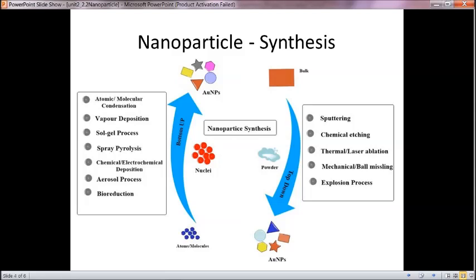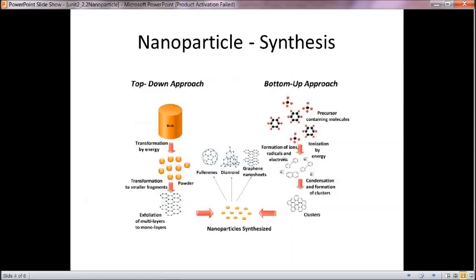So these are the synthesis methods for nanoparticles, and the bottom up and top down approaches are explained here. In the top down approach, bulk material is considered. Here transformation by energy is done to make it into powder. It can be broken, or pressure can be given, like that. Many processes are there, as we discussed earlier, and these are transformed into smaller fragments, which are exfoliated into multilayers or monolayers. Mostly the multilayer to monolayer process is done, and then they are synthesized as nanoparticles.